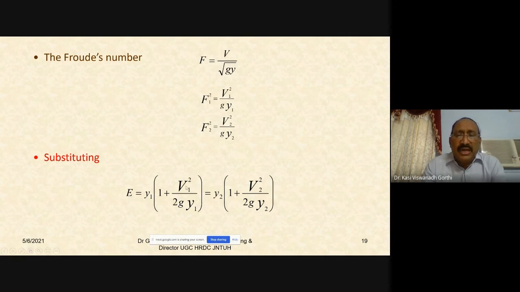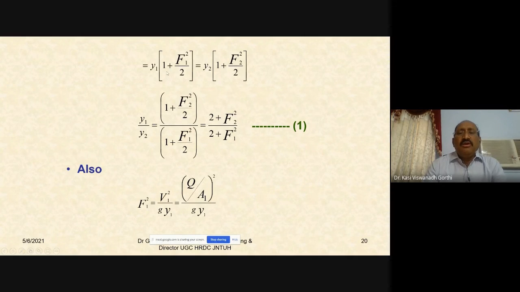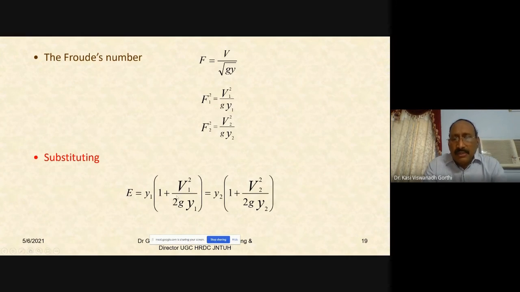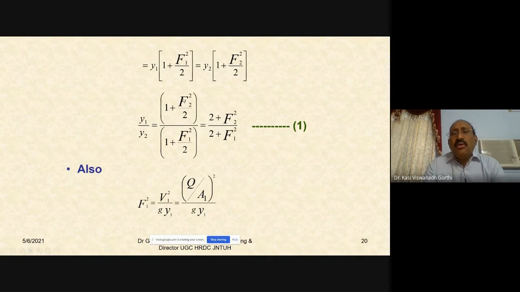So you can see here V1 square by gy1, which you have got, may be replaced by F1 square. Similarly, on the right hand side, V2 square by gy2 may be replaced by F2 square. So accordingly, you have y1 into 1 plus, half, 1 by 2 into all this. So F1 square by 2 is equal to y2 into 1 plus F2 square by 2.